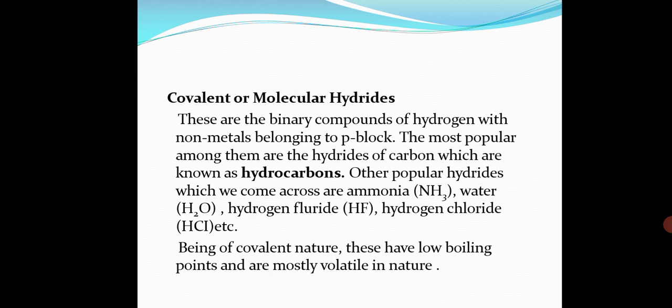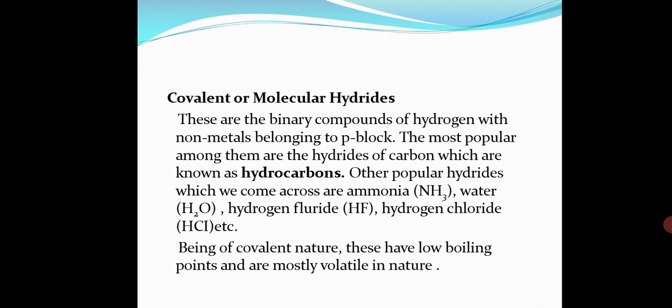These hydrides are formed by direct combination of the elements with hydrogen, like N2 plus 3H2 in presence of iron as a catalyst and molybdenum as a promoter. You have read it in Haber's process. It gives ammonia, 2NH3. Got it? Similarly, BCl3 reacts with LiAlH4 in presence of ether to give B2H6 plus AlCl3 plus LiCl. Clear? So in this way, they act as hydrides.